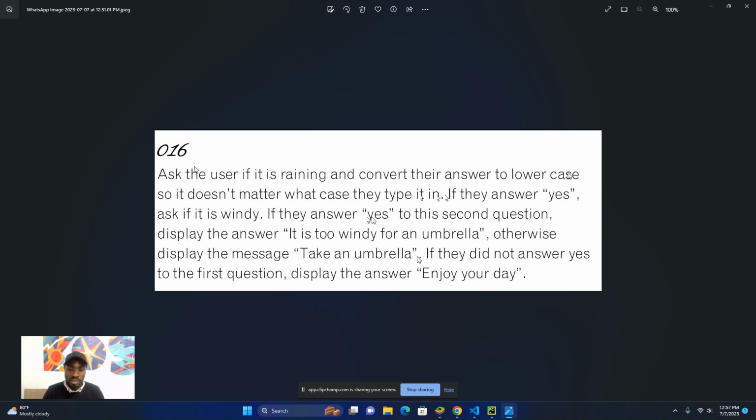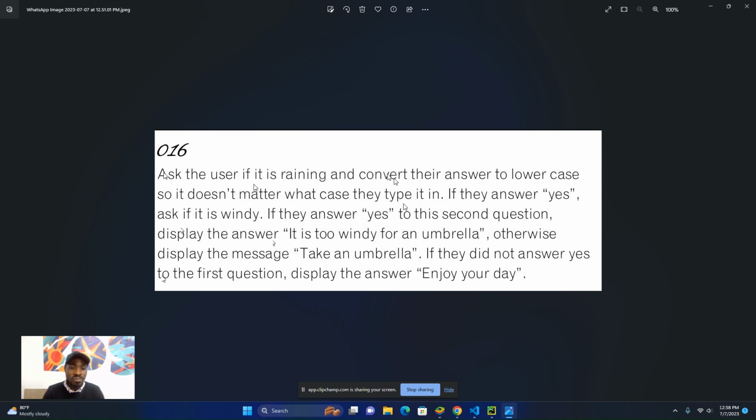Immediately you can see here we are going to use a nested if statement. If they answered yes to the second question, display the answer: it is too windy for an umbrella. Otherwise, display the message: take an umbrella. If they did not answer yes to the first question, display the answer: enjoy your day.